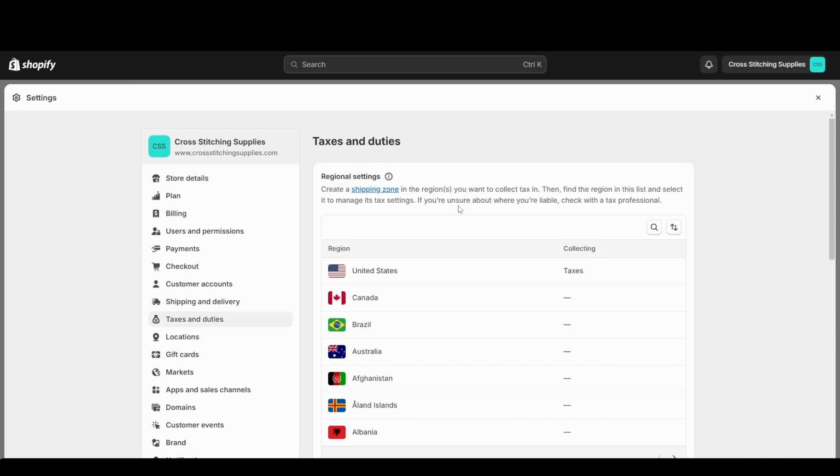Just like Shopify says here, if you're unsure about where you're liable, check with a tax professional. I am not a tax professional. I'm just showing you this area of Shopify. And I'll be honest, I'm not that knowledgeable about when you need to collect in other countries. I'm in the United States. I'm going to click the United States.